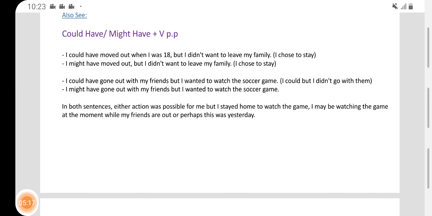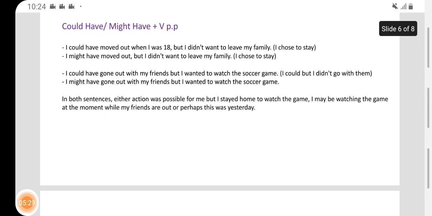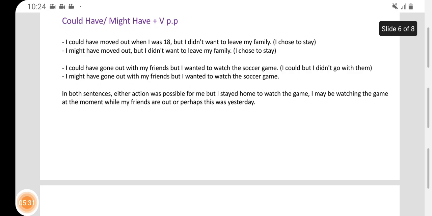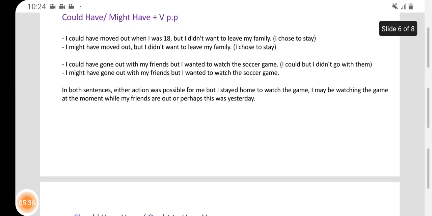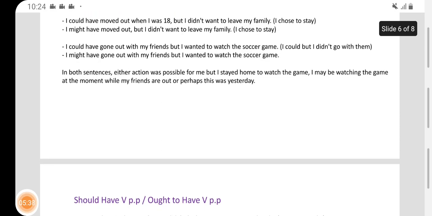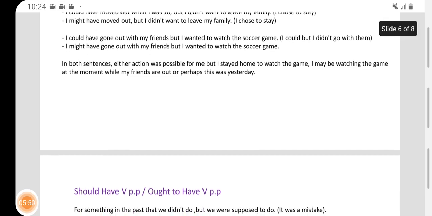I could have gone out with my friends, but I wanted to watch the soccer game. I could, which is I can in the present, and I could in the past. At that time I could, but I didn't want to go. I might have gone out with my friends, but I wanted to watch the soccer game. Okay, in both sentences, either action was possible for me, but I stayed at home to watch the game. I may be watching the game at the moment while my friends are out. Okay.